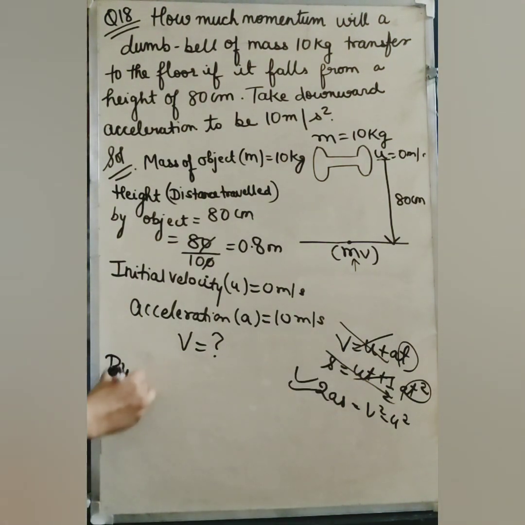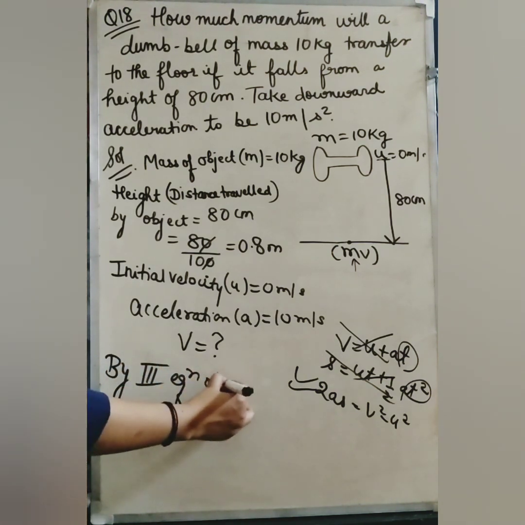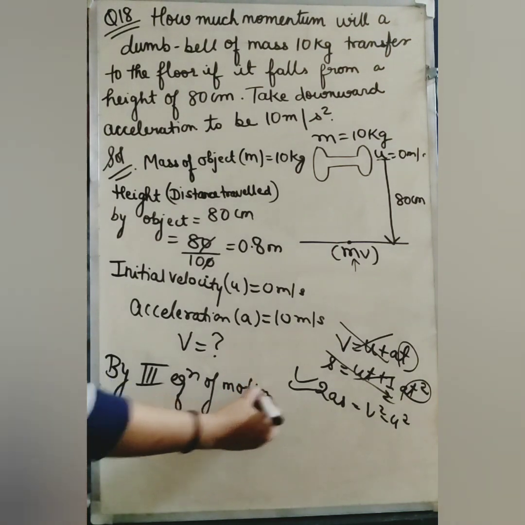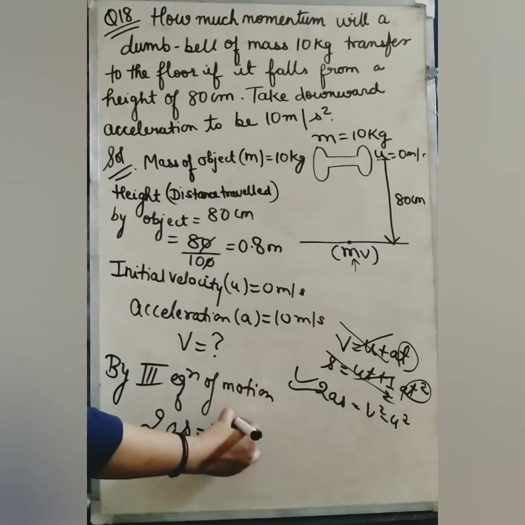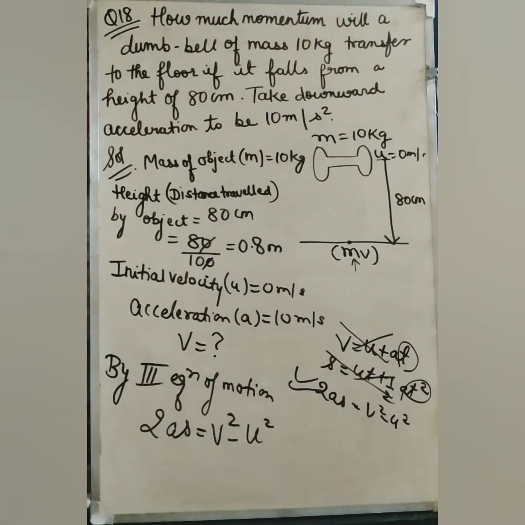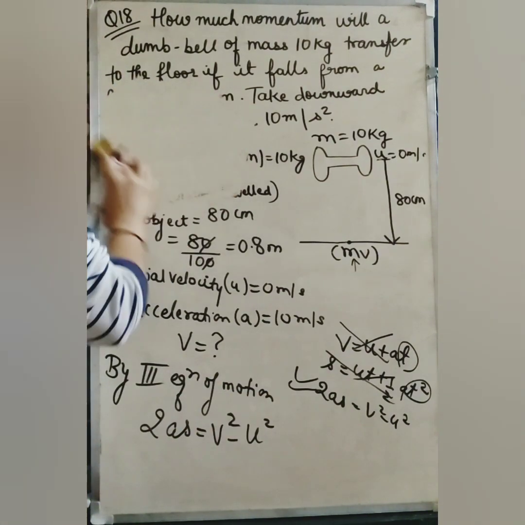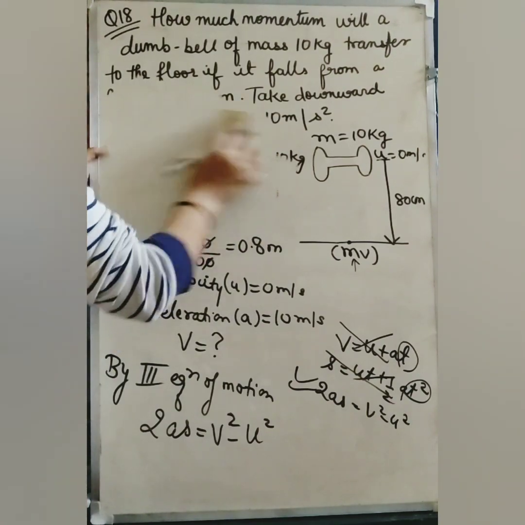So by third equation of motion, 2as is equal to v square minus u square. I hope you have understood the question. So I am rubbing this part.